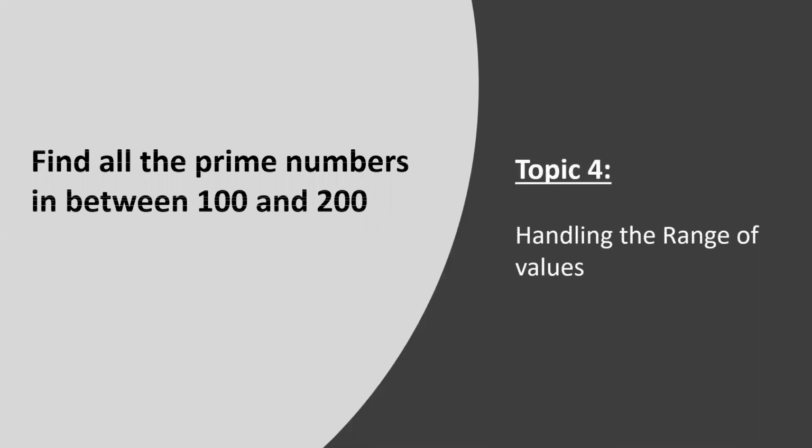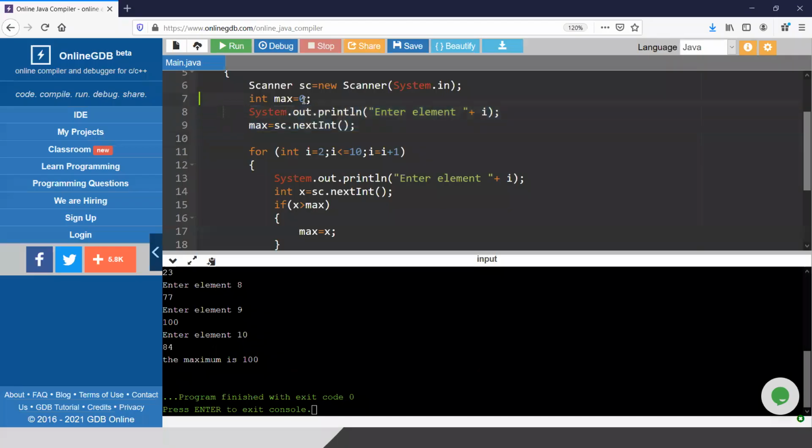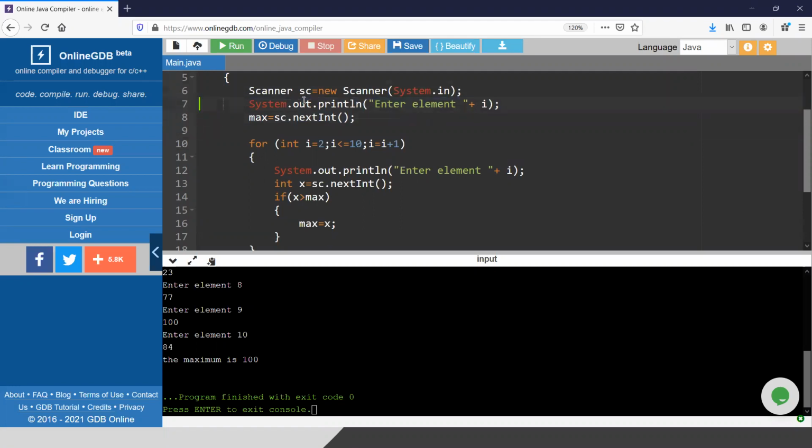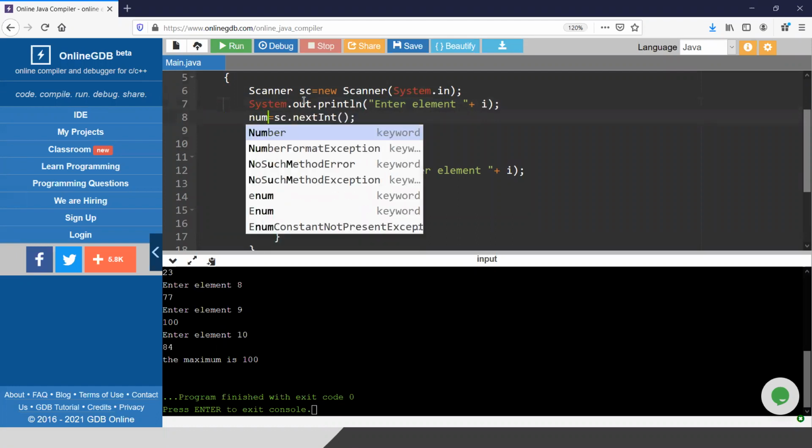So what is next? The last topic for the day is handling the range of the value. Suppose anyone asks, find all the prime numbers between 100 and 200. In this case, never go for the 100 to 200 part first. Solve the prime number logic. Let me take an example like num.